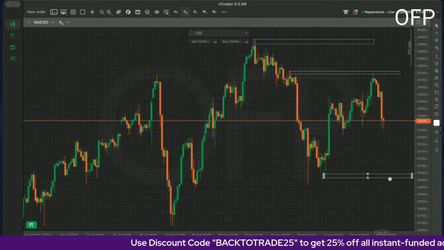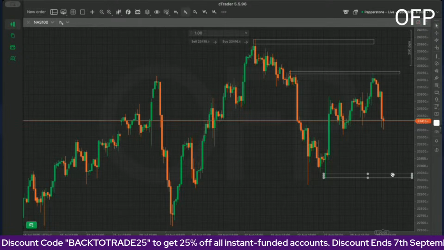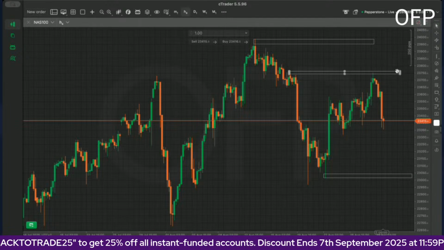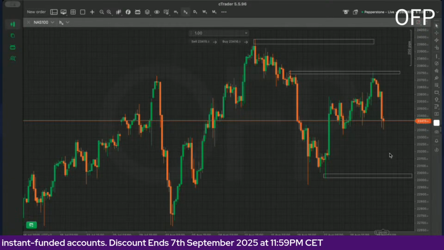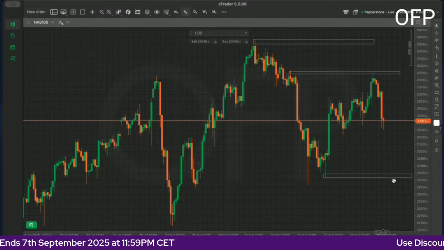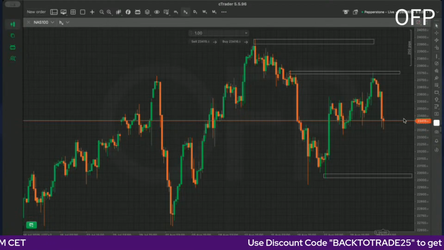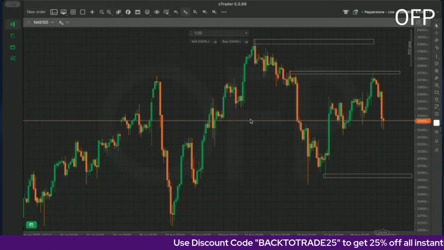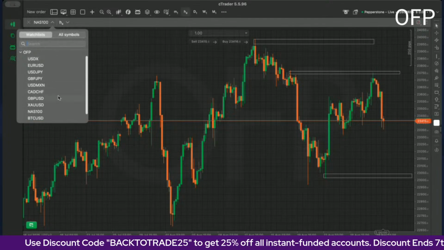But if we do reach 23,000 before NFP, then we could be having a bounce off 23,000, then probably coming all the way back up here. So we might even have an unchanged week. So we could even be coming all the way down here to 23,000, and even probably bouncing back up here. So we could be having an unchanged week with NAS 100. So that's what I'm actually expecting on NAS 100 for this coming week.